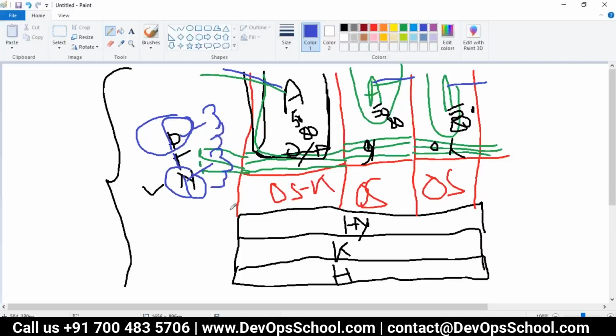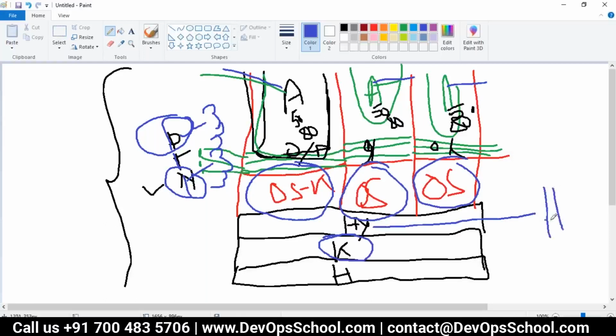Look at this here. You have one operating system, two operating systems, three operating systems, and four operating systems. And this one is heavy.